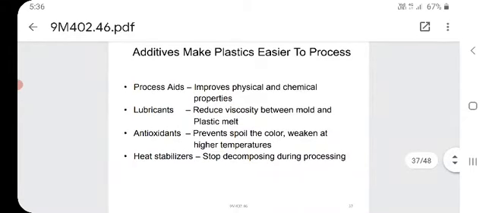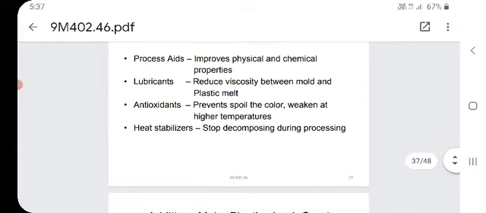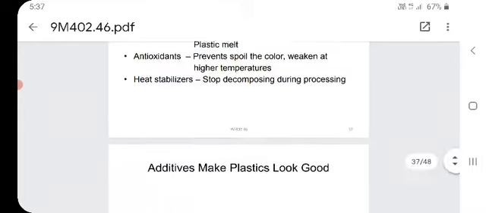Additives make plastics easier to process. What are they? We'll see. Process aids improve physical and chemical properties. Lubricants reduce viscosity between the mold and the plastic melt. Antioxidants prevent spoiling of the color and weakening at higher temperature. Heat stabilizers stop decomposing during the processing.